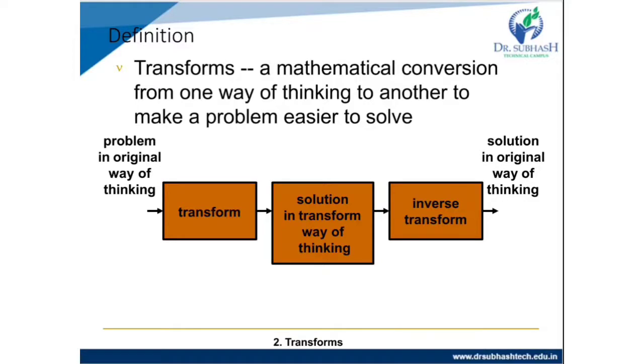So this is the way we use the Laplace transform. Whatever the problem or example, it will be converted into Laplace transform, then mathematically solved using its properties. Then we again use the inverse transform to get our solution.